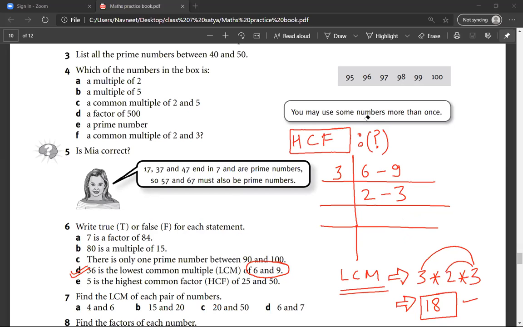The HCF would be the common factor of both 6 and 9. 3 is the only common factor between 6 and 9. So the HCF would be 3. Is there a doubt? No, sir. Okay.